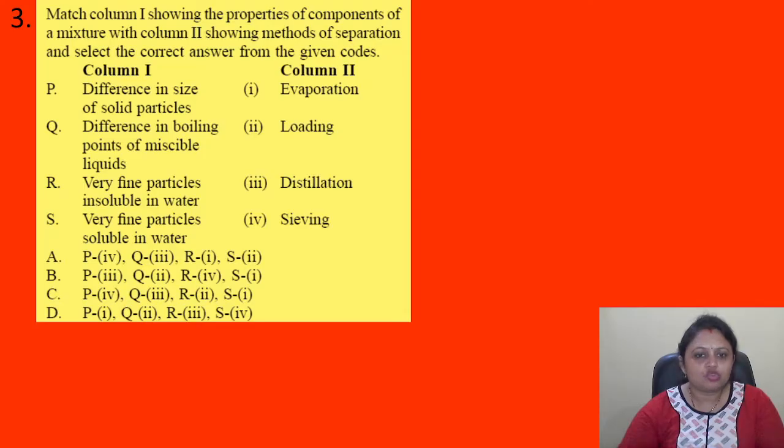And in column 2: evaporation, loading, distillation, sieving. And options are A, P4, Q3, R1, S2; B, P3, Q2, R4, S1; C, P4, Q3, R2, S1; D, P1, Q2, R3, S4. So here we have to match both the columns.